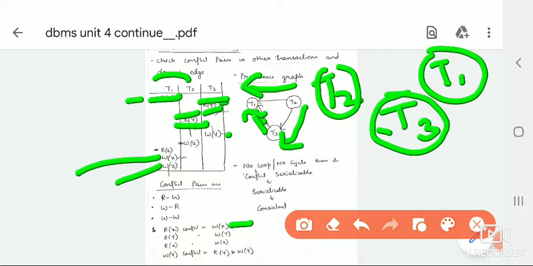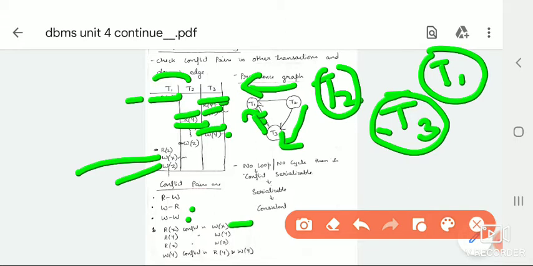Next is W of y. Next sequence is W of y. So for W of y, you are having two conflict pairs, for read as well as write. So W of y should have R of y as well as W of y. So R of y is not there anywhere. W of y is also not there. So cancel this also. Next, you're going to read W of z.